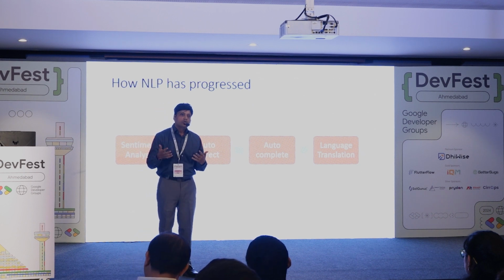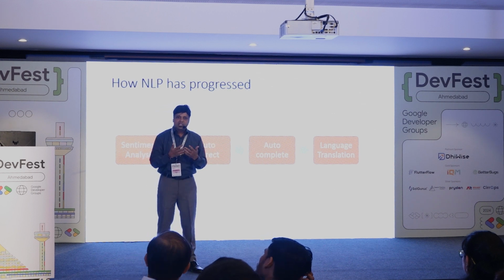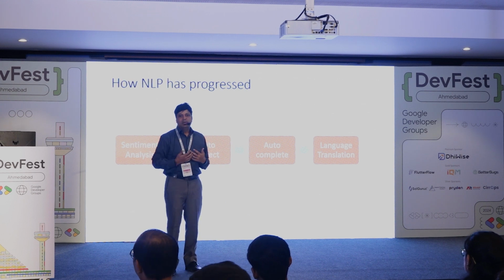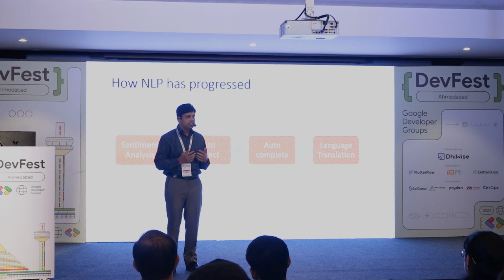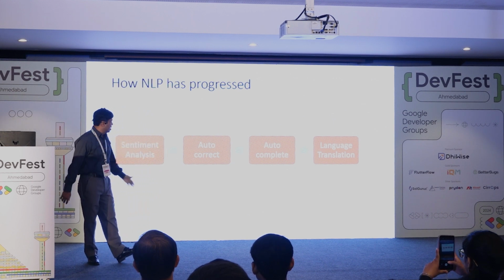Let's say Amazon wants to understand whether the reviews they are getting are positive or negative, right? Let's say brands want to understand whether people are tweeting positively or negatively. Like maybe GDG Ahmedabad wants to understand whether people are posting positive or negative things on social media. Political parties want to understand the sentiment of people, whether they are posting positive or negative things. So that was the first use case.